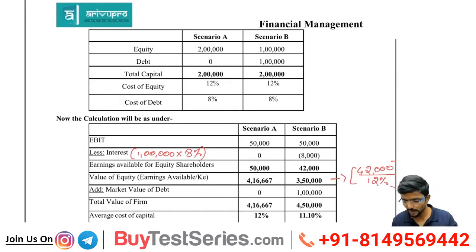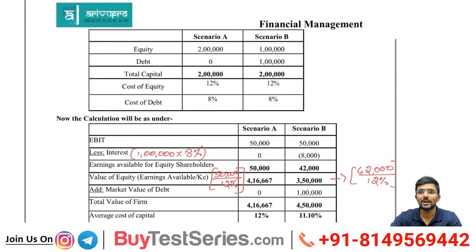42,000 divided by 12%. Any confusion? Correct na? Same way 4,16,000 also you will get. 50,000 is the earnings available to equity shareholders, divided by cost of equity, which is 12%. So you will get 4,16,667.